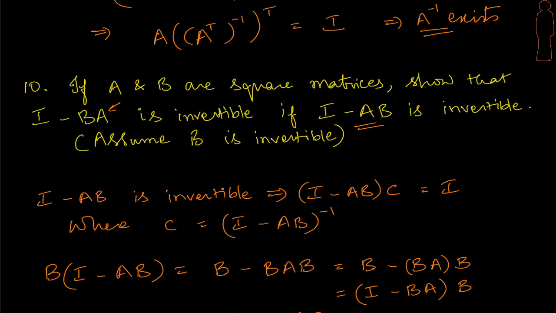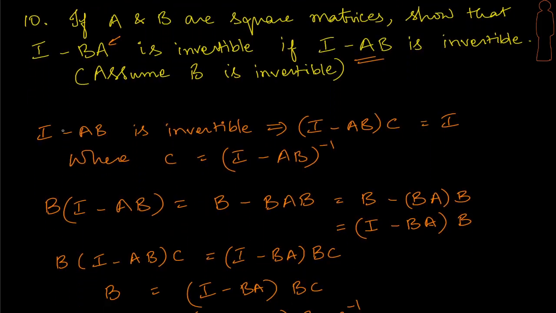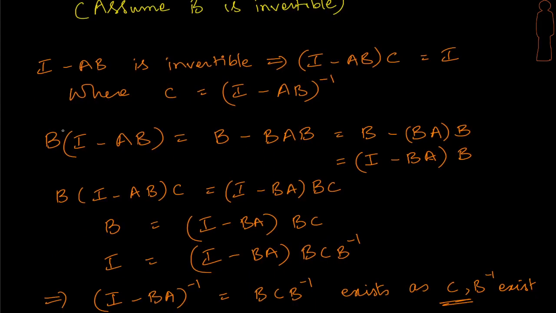Now, using the associative property, we can put a parenthesis here that gives me B minus BA times B. Look at this equation, I can take the B common on the right hand side, and B can be written as I times B, right? And therefore this becomes I minus BA into B. Something very interesting is coming up, because from I minus AB we are getting through to I minus BA, right? Okay, now let's post multiply with the inverse on both sides.